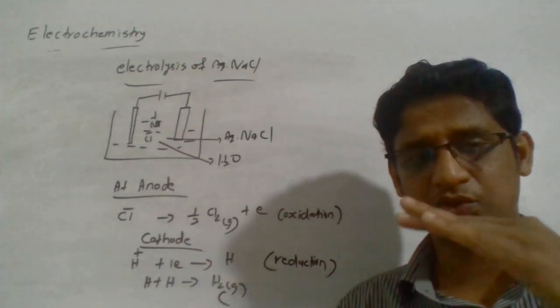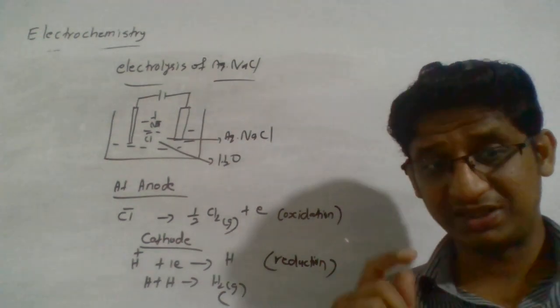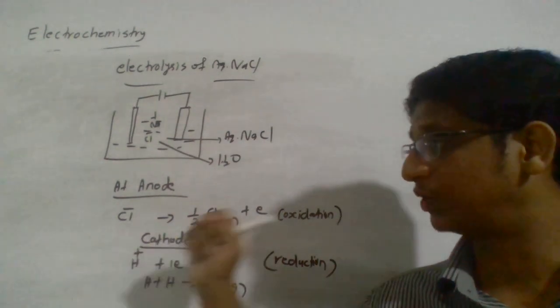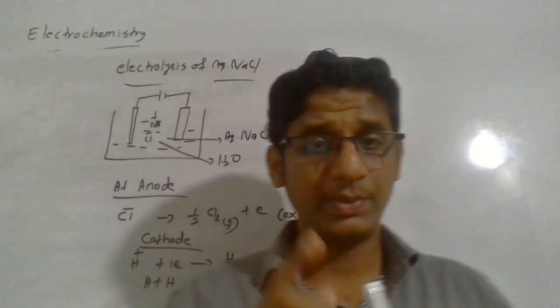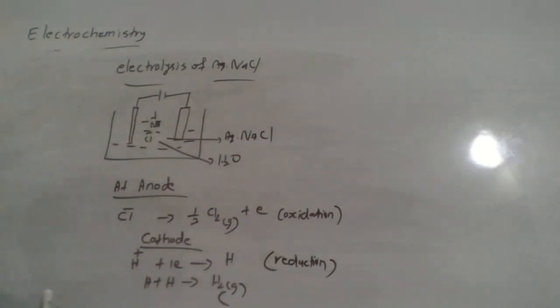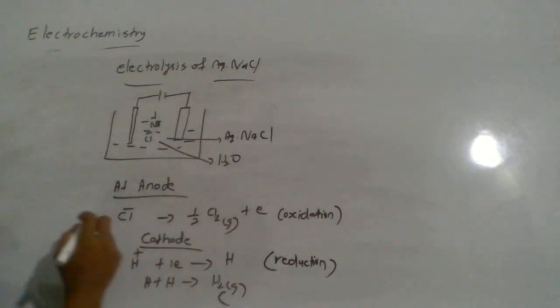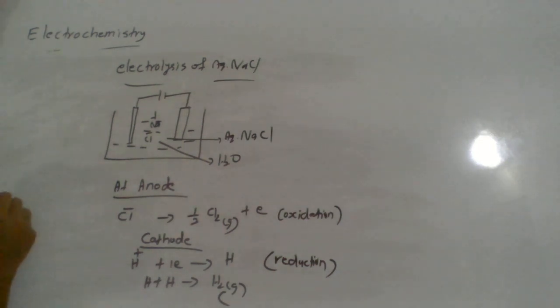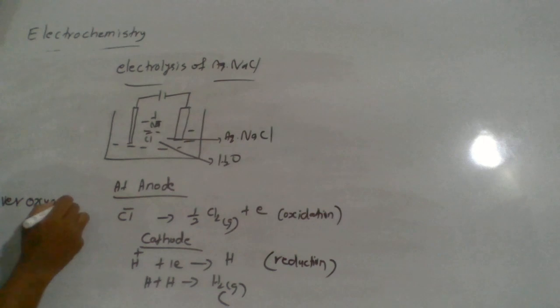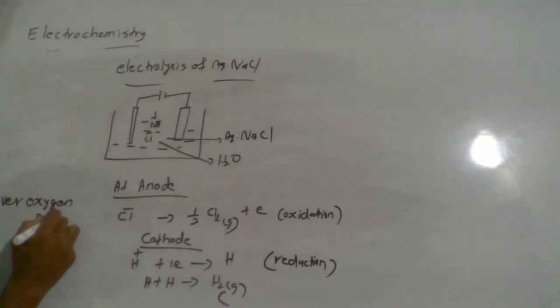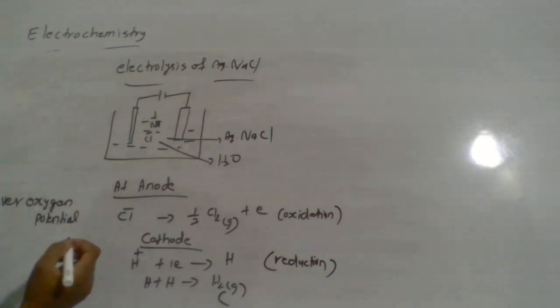Even though they are so comparable, still the chloride ion is getting oxidized because of one important phenomenon, the oxygen overpotential.